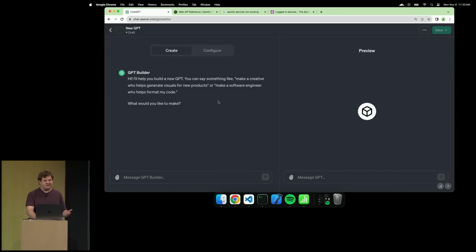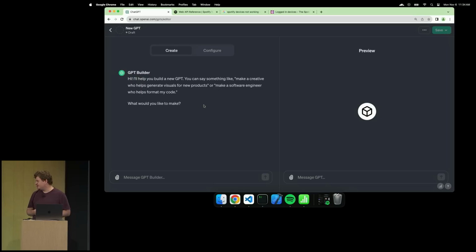And what you see here is our new creation UI. Now, the best thing about this UI is that you can get started conversationally. So this tab on the left lets you have a chat with a GPT builder and iteratively create your GPT. The second tab is the configuration tab, and it allows you to inspect your GPT and modify all of its internals, whether it's the instructions, the knowledge, the custom actions, or the tools it has access to. And then on the right, you can play with your GPT and see how it would respond to a real user. Now, let's kick it off with the first demo.